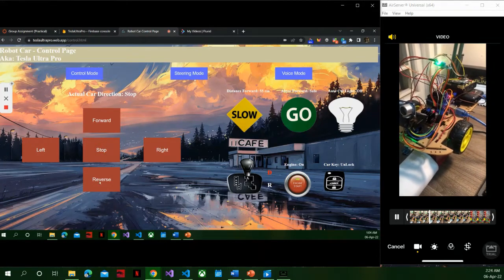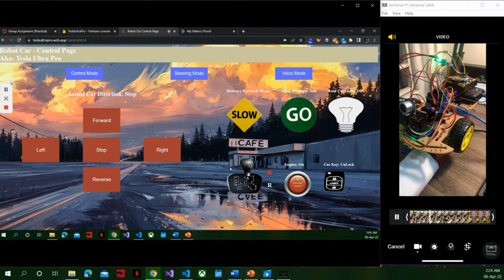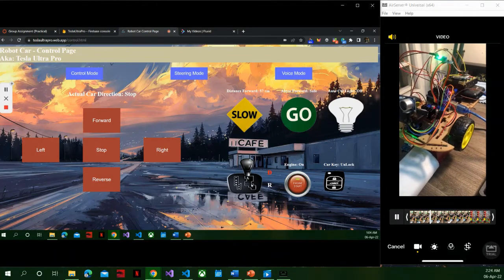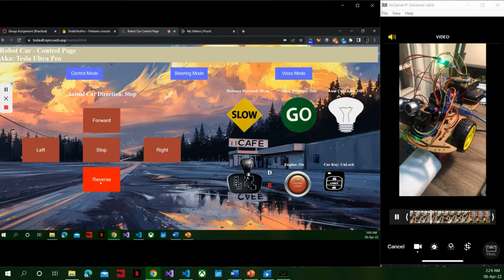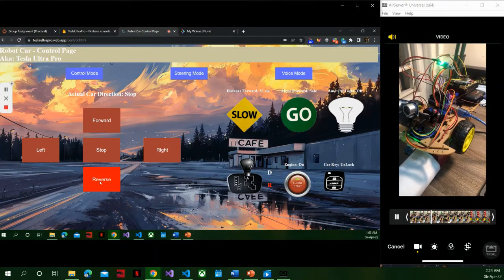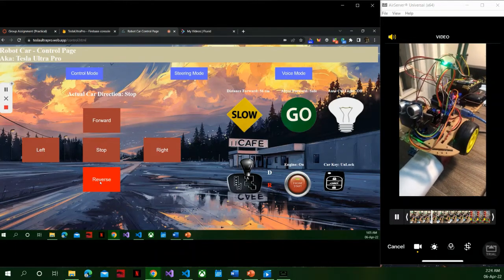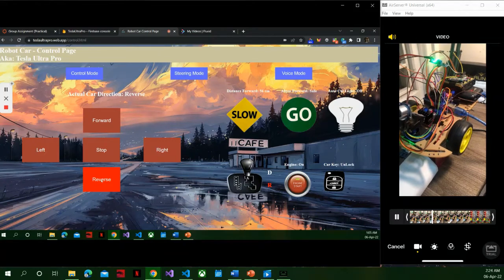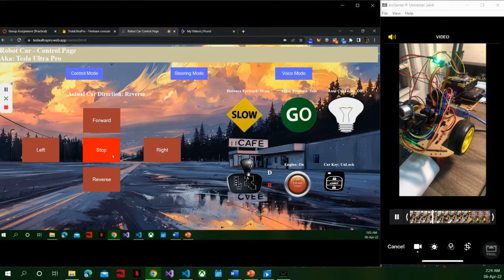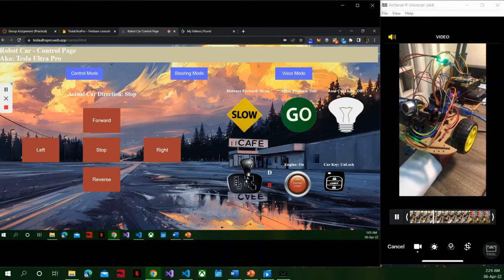So if you want to go reverse, you have to switch the gear to R. So switch. Okay. So now you can run in reverse. Okay, the car is running in reverse. So I will stop and switch back to D.